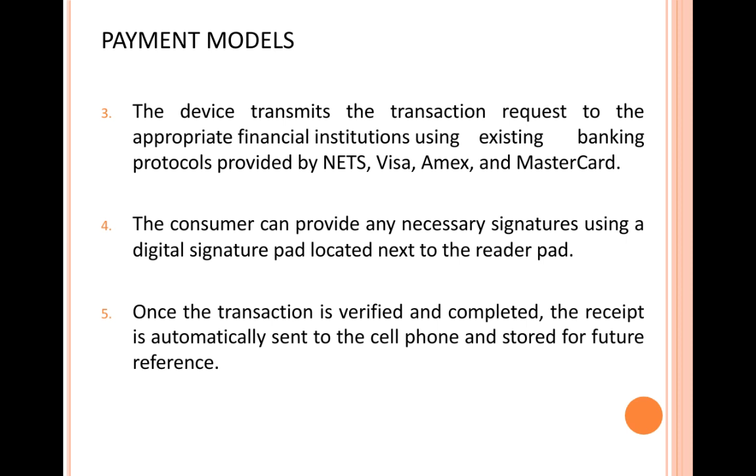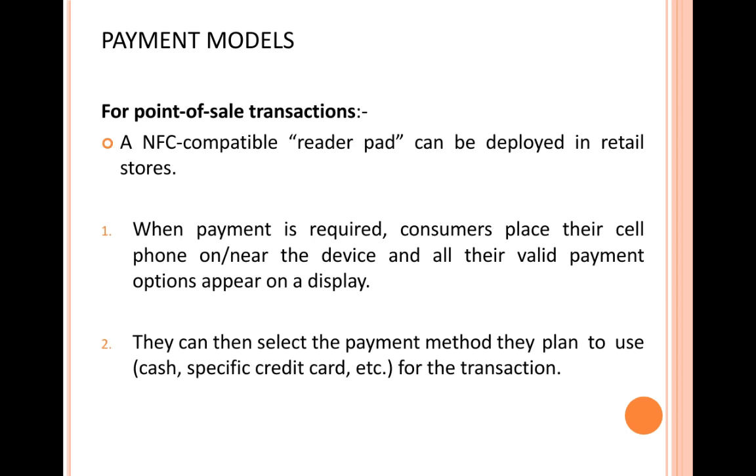The consumer can then provide any necessary signature, digital signature, on the digital signature pad that is located next to the reader pad. So next to the reader pad, you will have a digital signature pad wherein you can provide your digital signature. And once the transaction is verified and complete, the receipt is automatically sent to the consumer's cell phone and it is stored there for future reference. So this is how we have a point of sale transaction happening. So you require two things here. One is an NFC compatible reader pad, and next to that you need to have a digital signature pad.